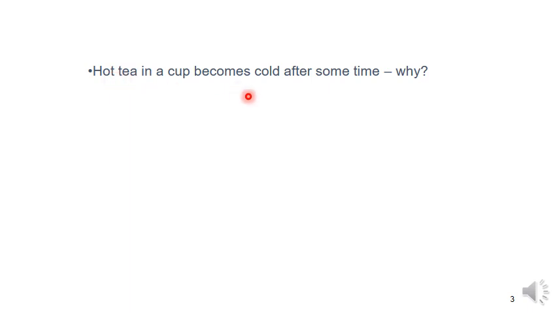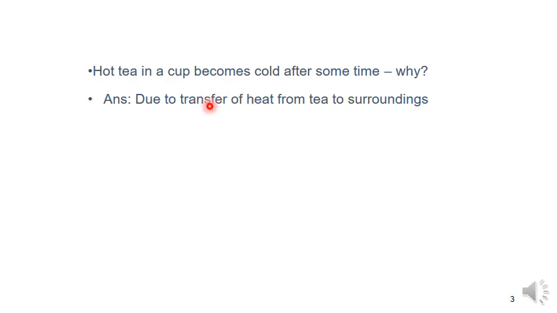If you keep a coffee on the table, after some time you observe that the coffee becomes cold. Why? This is due to transfer of heat from the tea to the surroundings. In the first class we discussed the system, surroundings, and boundary. Here tea is the system, and heat is transferred from the system to the surroundings.